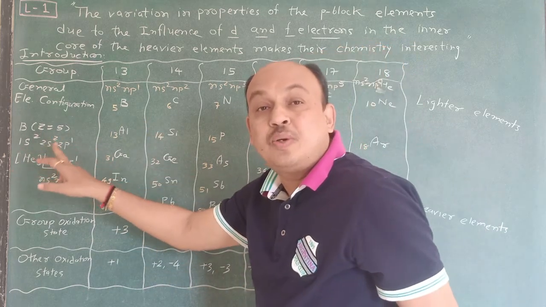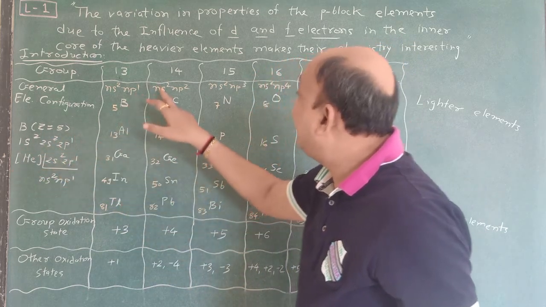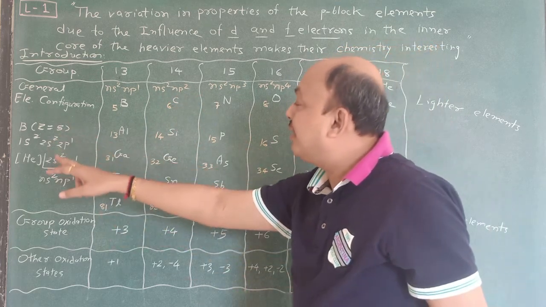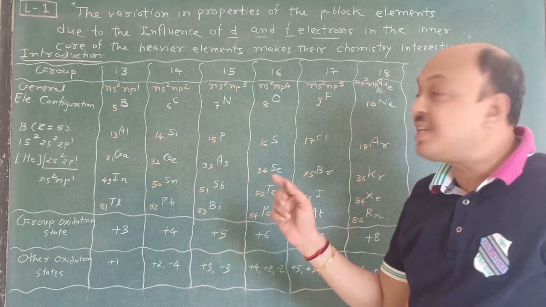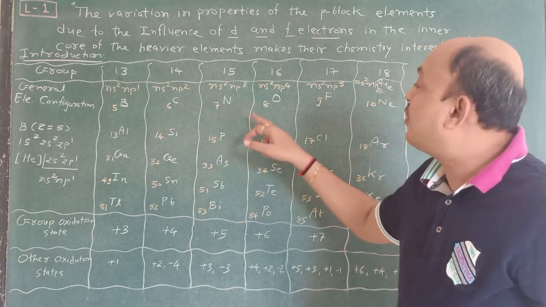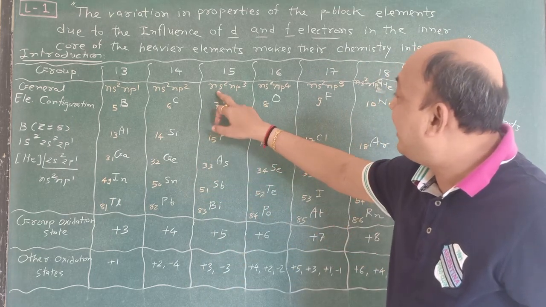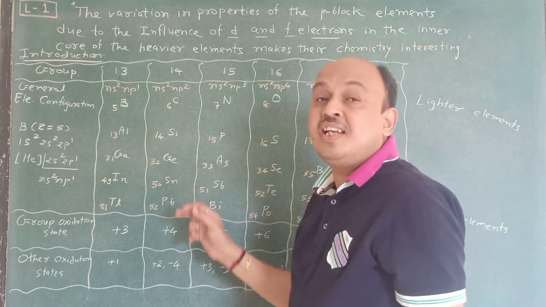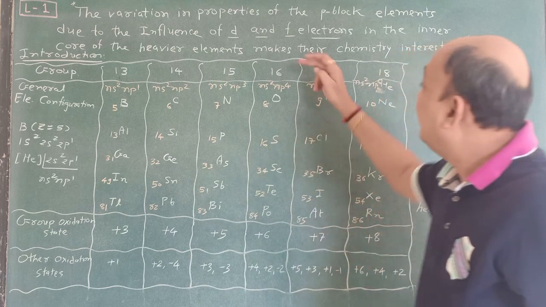Okay, next one is carbon. It is 1s2, 2s2, 2p2. That's why here ns2 np2 is there. Next one is nitrogen, Z is equal to 7. He core, 2s2, 2p3, and that's why we can write ns2 np3. This is the general electronic configuration of the outermost orbital.